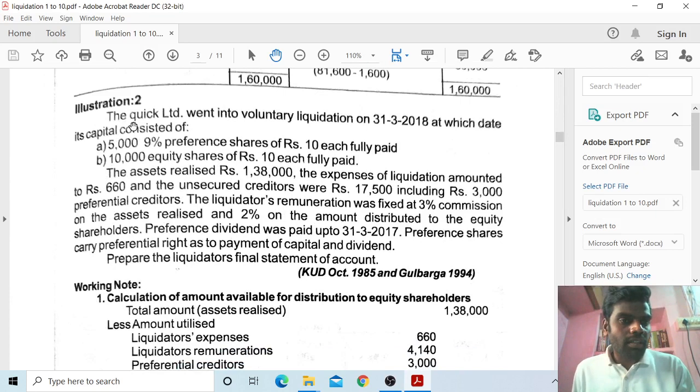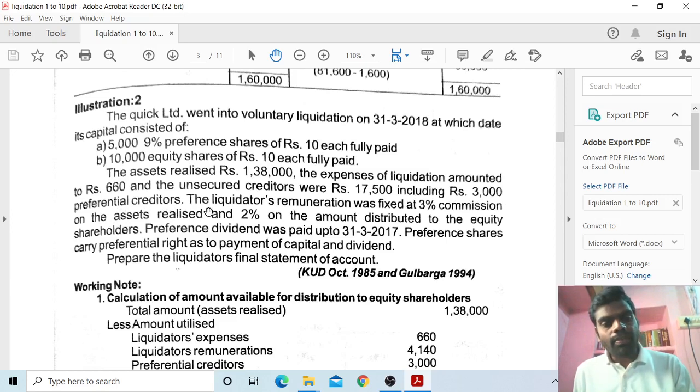Next, second one, the Quick Company Limited went into voluntary liquidation on 31/3/2018, at which date it consisted of: first, 5% preferential shares of rupees 10 each fully paid, and 10,000 equity shares of rupees 10 each fully paid. The assets realized rupees 1,38,000. The expenses of liquidation amounted to rupees 660, and the unsecured creditors were rupees 17,500, including rupees 3,000 preferential creditors.